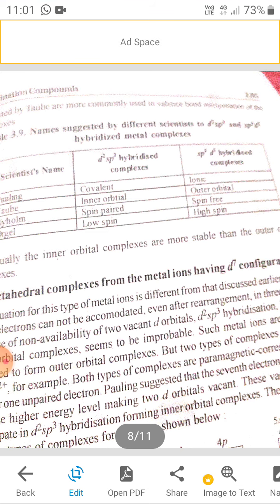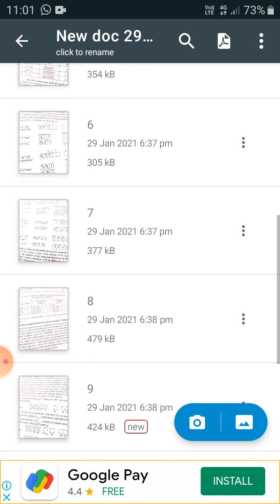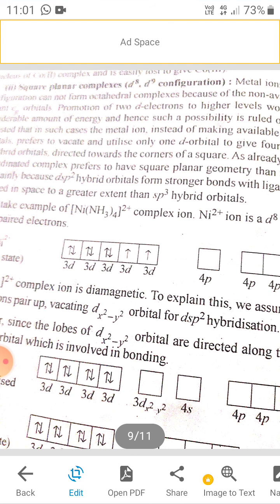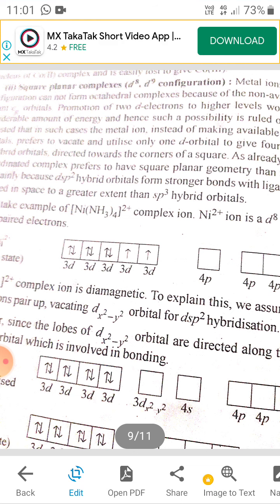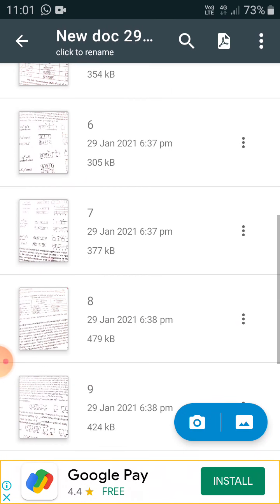Square planar complexes: in the square planar complexes, we have dsp2 hybridization and the magnetism is equivalent to 1 electron or 2 electrons. In tetrahedral complexes we have d9 and d10 configurations, and such configurations have very few unpaired electrons.